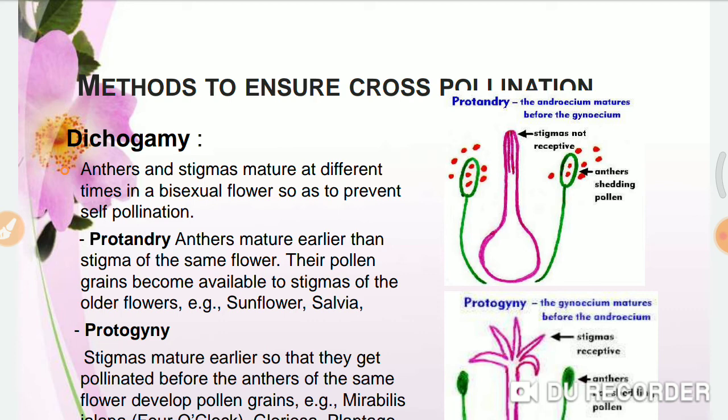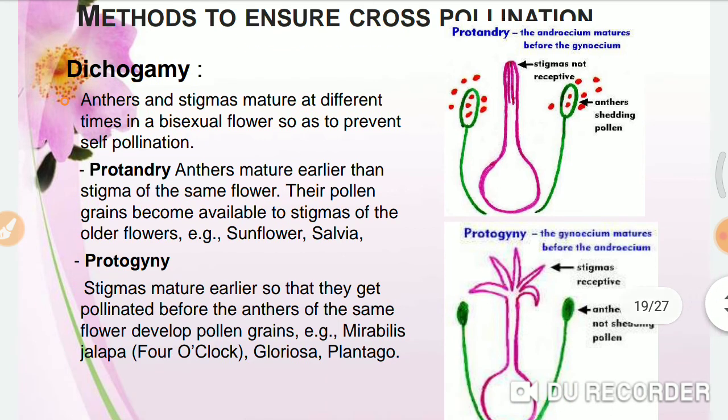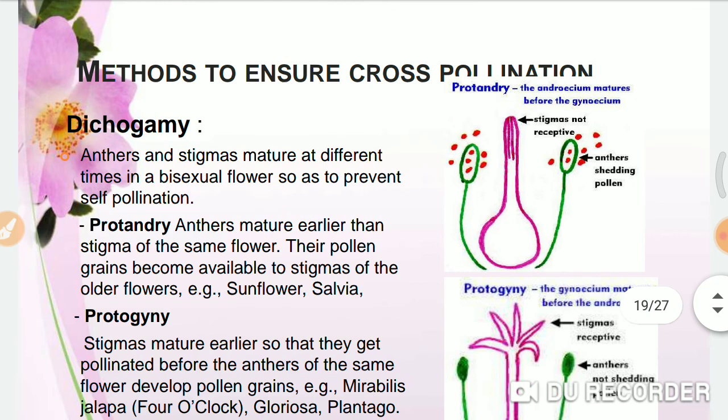After the pollination and the fertilization, when there is a complete pollination and fertilization, then only the flower opens. So this is a modification that takes place in the cleistogamous flowers to ensure self pollination. Now see, there are some methods to ensure cross pollination. That means these methods avoid self pollination.